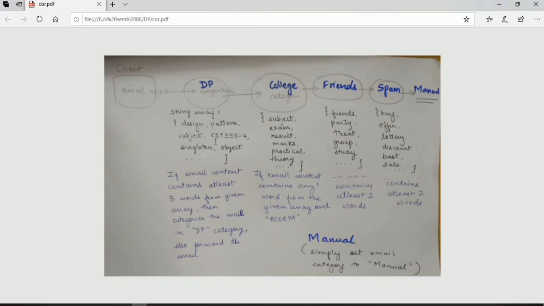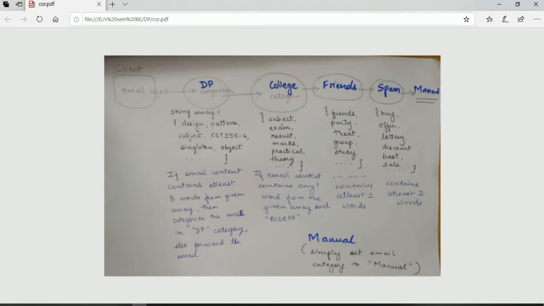The categorizer method of the class DP will check the contents of the email. If it contains at least three words from the given array, then it will categorize the mail as DP category, or else forward the mail to college. Then college also contains its array which has values such as subject, exam, result, etc. The categorizer method of the college class will also check the contents of the email. If it contains at least one word from the given array, then it will categorize the mail as college, or else it will forward it to friends.